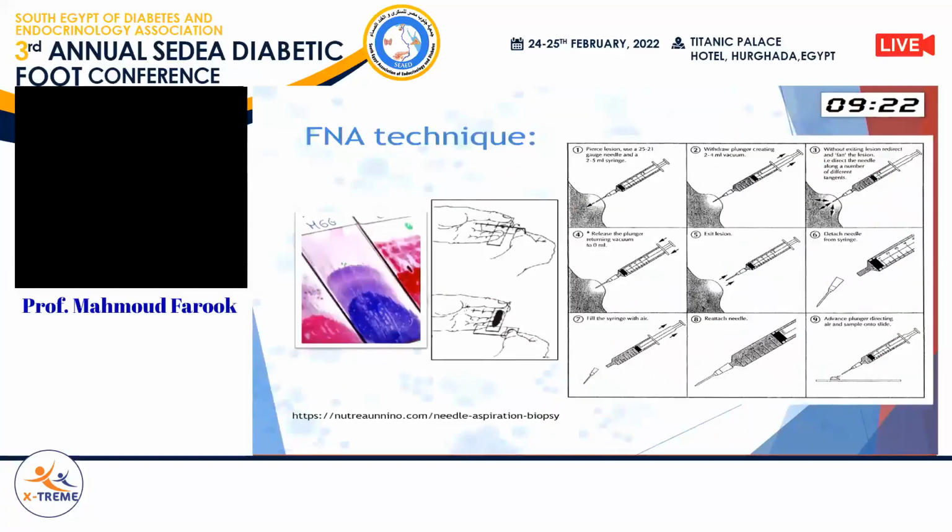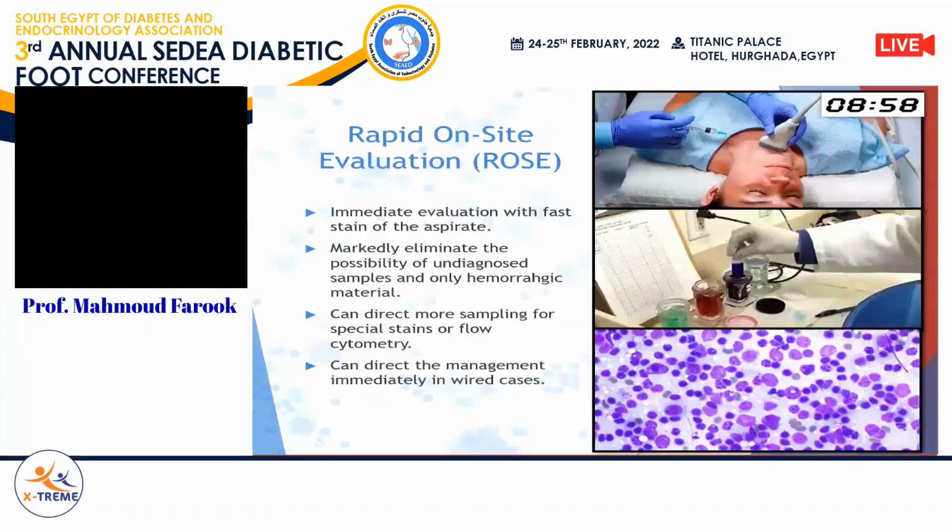How do we do fine aspiration? The needle is inserted into the nodule just with negative pressure and some cutting motion. We get a small material harvested here in the hub of the needle, and the material will be expressed on the slides, and we do smearing to get the slide looks like this. These are the smears and the cells dispersed all over the entire slide. This is a fine needle aspiration technique, and it's a very simple procedure.